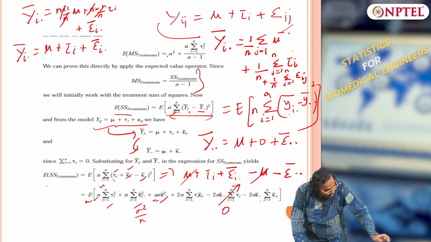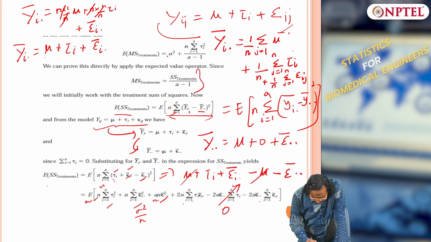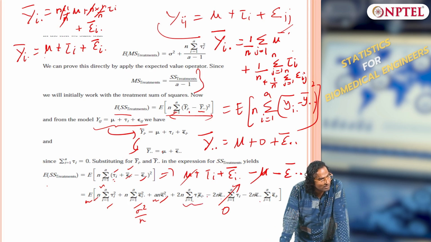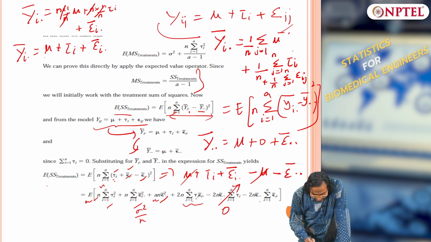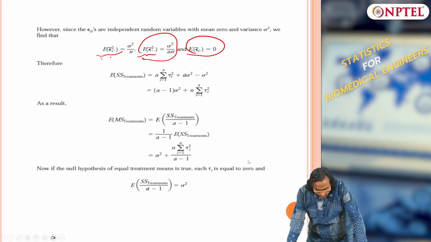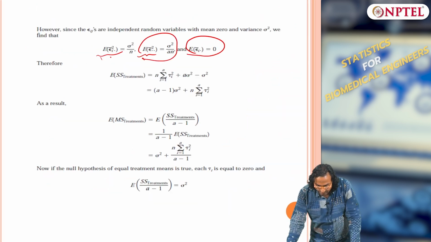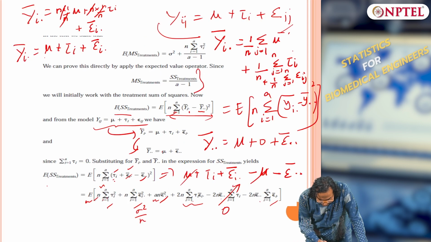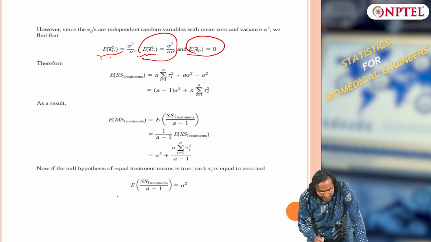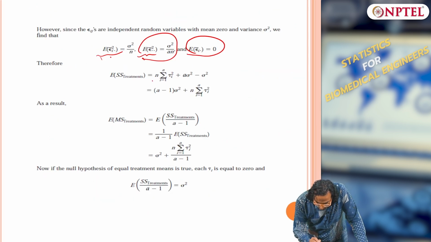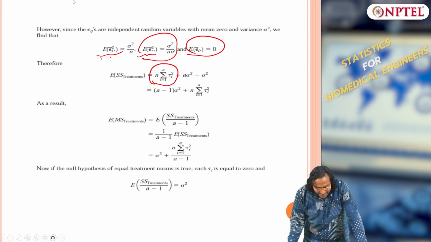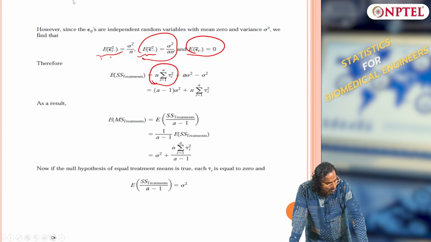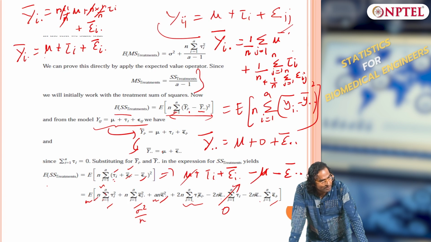Okay. And what about this term? Again this term has to go to 0, because I take expectation of epsilon I dot is nothing but 0, and this term will also go to 0. So, I have 3 terms. Okay. So, you can simplify this. So, the first term is nothing but n into summation I equals to 1 to a expectation of tau I squared. So, this is what I have. The first term is retained as such. Okay. First term you cannot do anything about it, it is a tau I squared term.